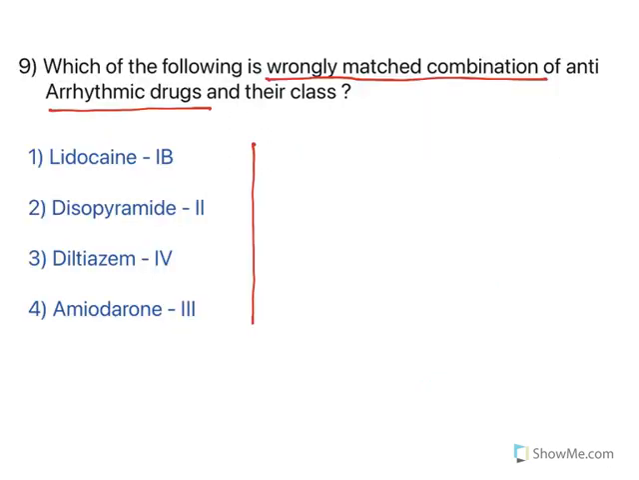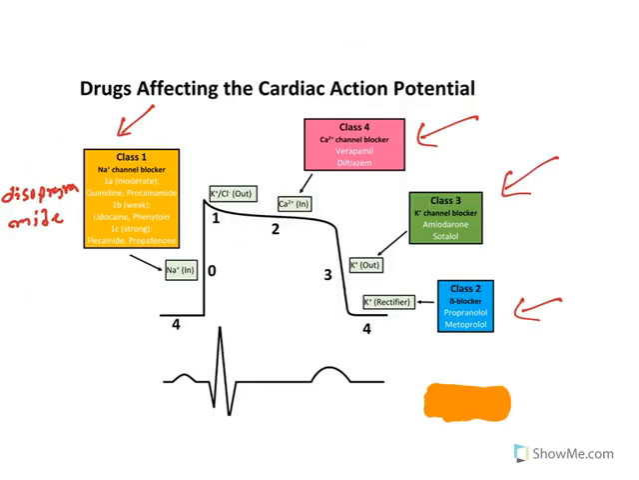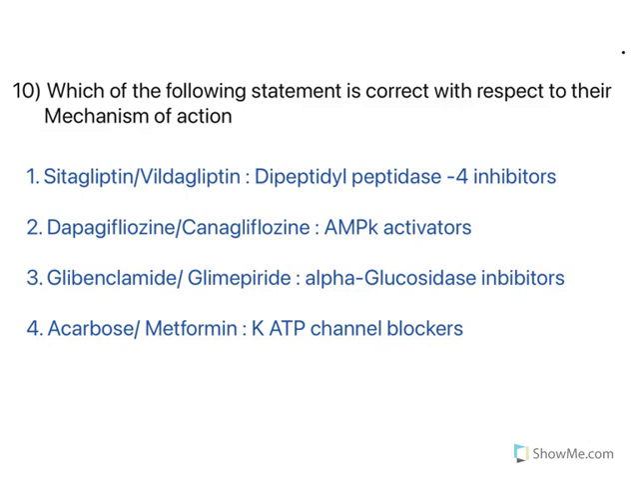Look at them. Lidocaine 1B, yes, it belongs to class 1. Disopyramide also belongs to class 1, but here the class is given as 2. So this is not correct. So this is what is asked, wrongly matched. Diltiazem, yes, calcium channel blocker, belongs to class 4. Amiodarone, potassium channel blocker, class 3. Right. So what is the answer? Class 2. This is what is wrongly paired. So this is a direct classification based question. Most of the students will answer this correctly.